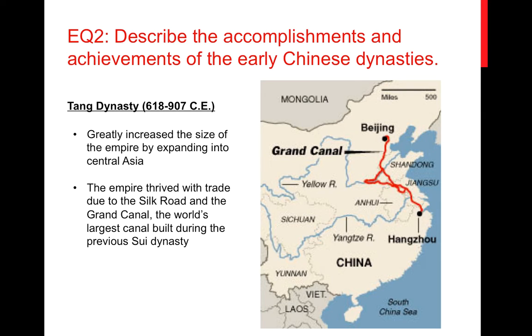All right, so our next dynasty is the Tang Dynasty. Now, if you look, the start of the Tang Dynasty occurred in 618 CE, Common Era. And if you look back, the Han Dynasty ended in 220 CE.